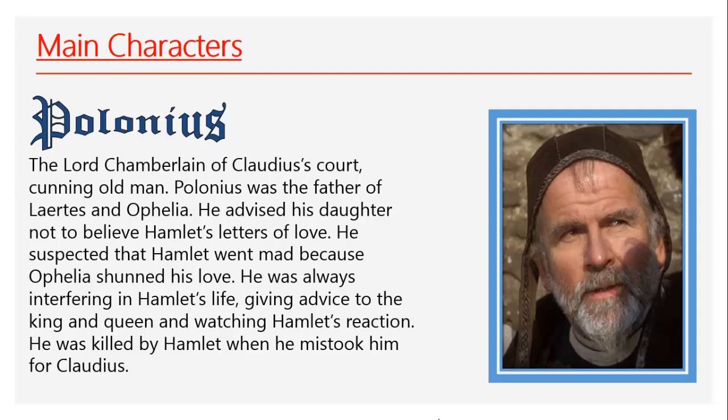Later on, we would know that Ophelia was in love with Prince Hamlet. The issue about Polonius is that he was always interfering in Hamlet's life, giving advice to the king and the queen, and watching Hamlet's reactions. Even when Hamlet decided to pretend that he was mad, Polonius didn't believe that Hamlet's madness was because of something else. No, he believed that Hamlet's madness was because his daughter Ophelia rejected his love.